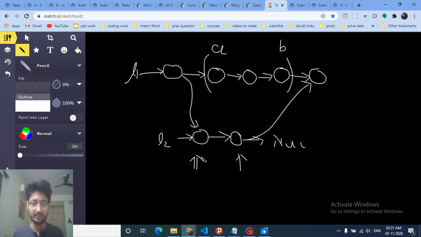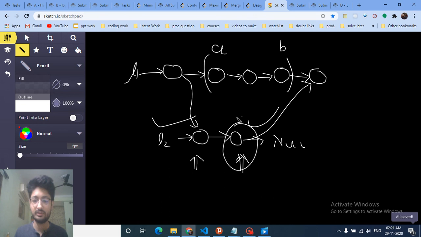Let's assume we start at this point, the next of this node exists, which means there is a node, so go to this node. Now I am at this node, the next of this node does not exist, so it means I am on the last node. So store this address, that's it. So you know the address of the starting node and the ending node of this list. Cool, the same you can do for this node.